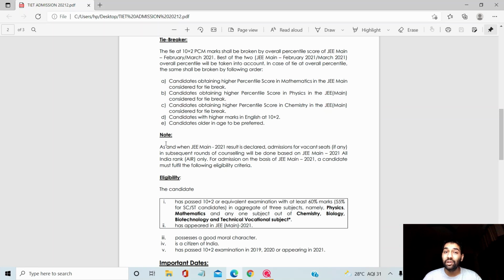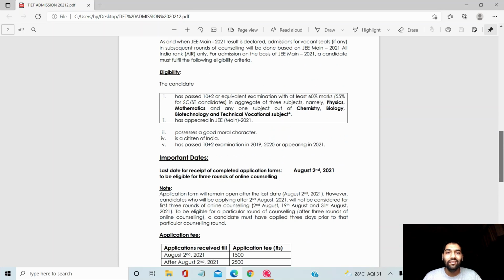During the first announcement, do you know the cutoff for CSE? It was rank 476. The cutoff percentile was 99.998. I don't know why these people filled the form. A person getting rank 476 in JEE Mains filling the form for Thapar University doesn't make any sense. It's even higher than IIIT Hyderabad. So yeah, that's it. Let's go ahead. Talking about the eligibility, I just told you.